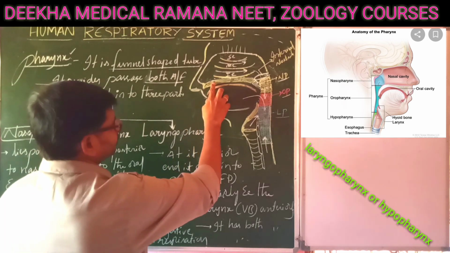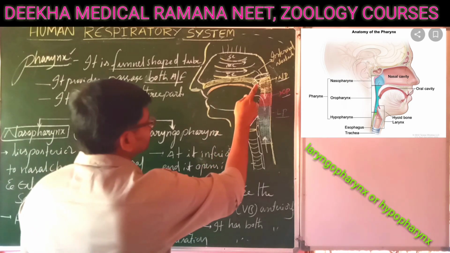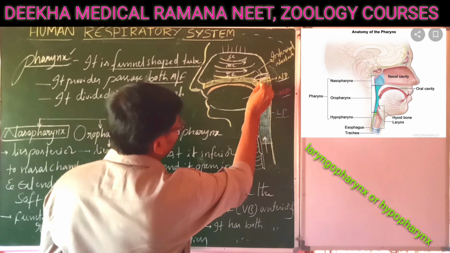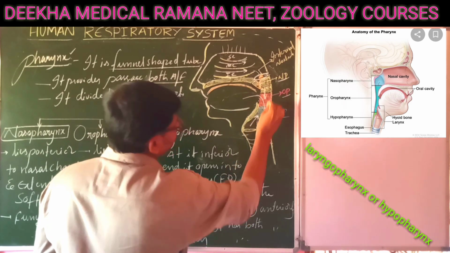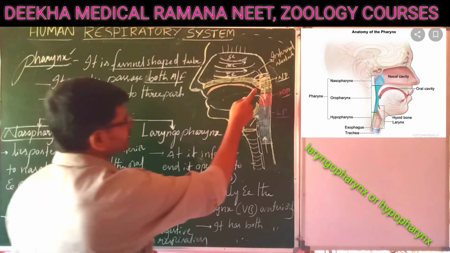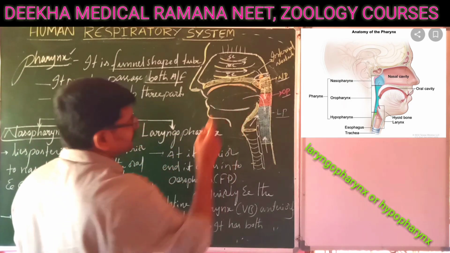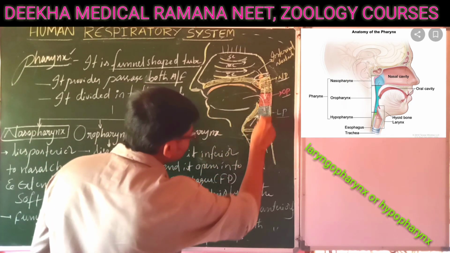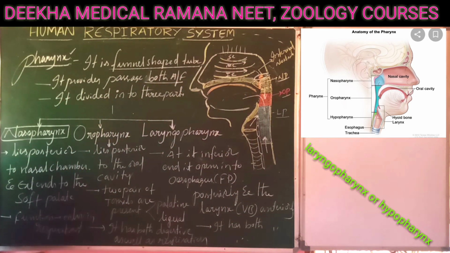The extension of the hard palate becomes the soft palate. This soft palate ends with a uvula. This uvula closes the internal nostrils while swallowing food. It's a very important character. The uvula is a hanging structure extended from the soft palate, which closes the internal nostrils while swallowing food. That means the food should not go into the nasal cavity. I hope you understand.